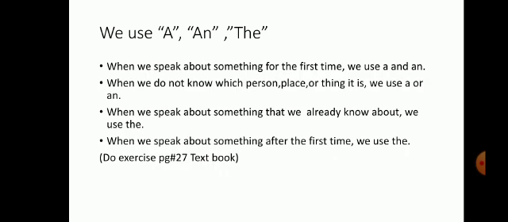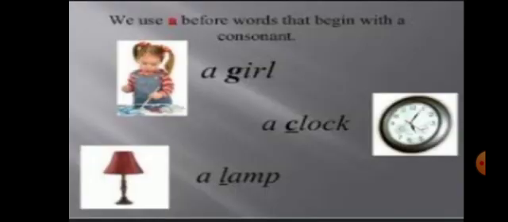These are the rules which you will use when you do the exercise in your textbooks, page number 27. We use A before words that begin with a consonant: a girl, a clock, a lamp.